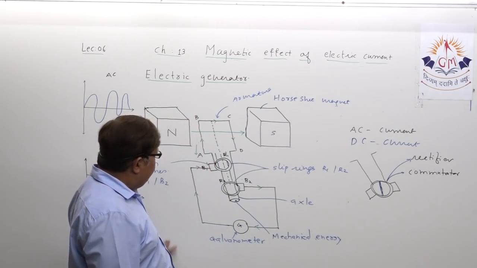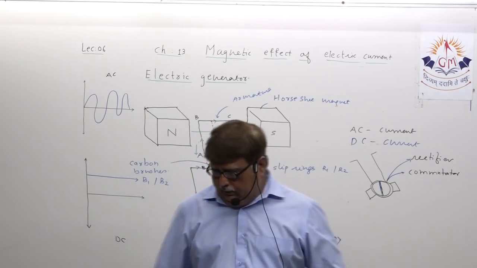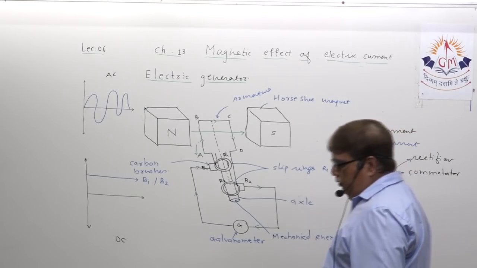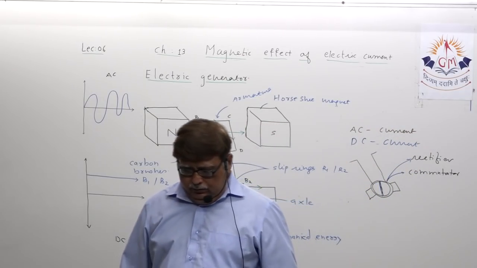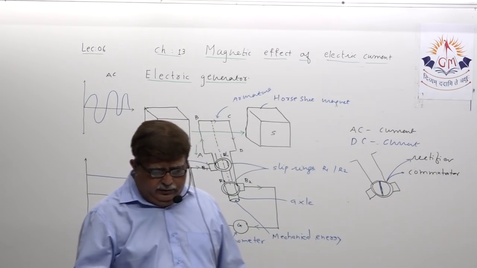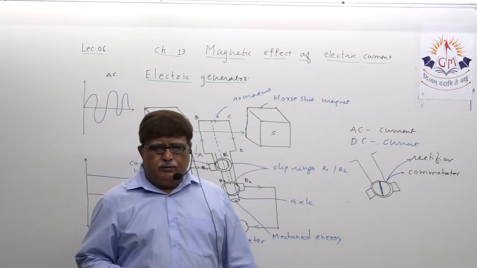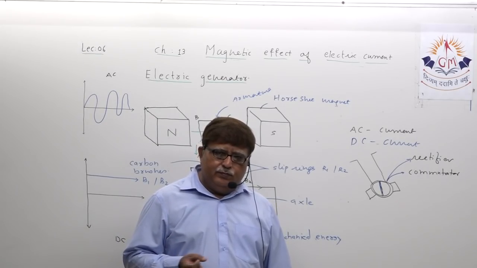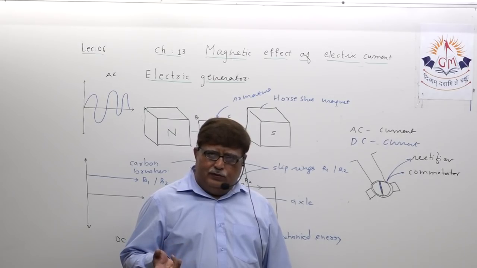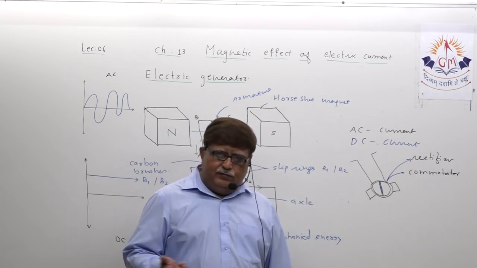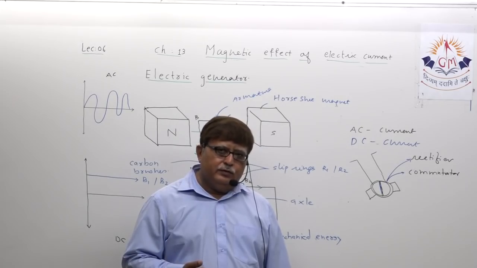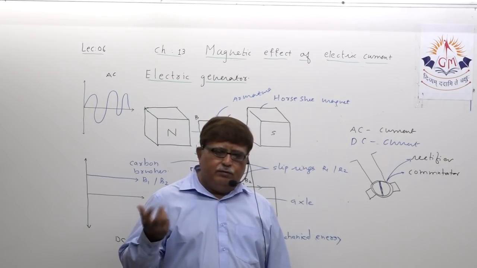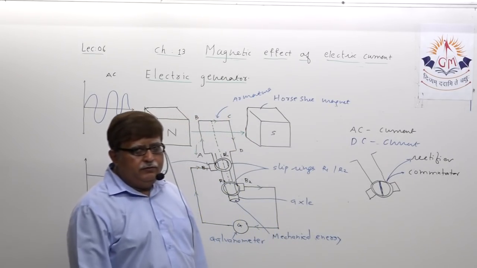Okay, so this is our discussion regarding the electric generator. Okay, dear student. In this particular chapter, only one topic is left. Even though it has been eliminated by the central board, we are going to cover it. That's the last topic of physics in this chapter, that is the domestic electric circuit. We will discuss it in our next lecture.